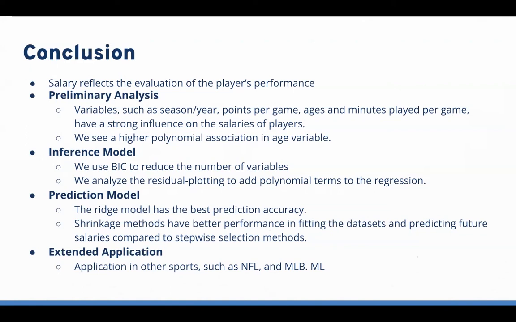The age variable shows a nonlinear relationship in the chart, with the highest salary from age 28 to age 32 and lower salary outside of this range, which indicates a higher polynomial association in the age variable. For the inference model, we use BIC to reduce the number of variables and to have a clear interpretation. And then we use residual plotting to add polynomial terms to the regression.